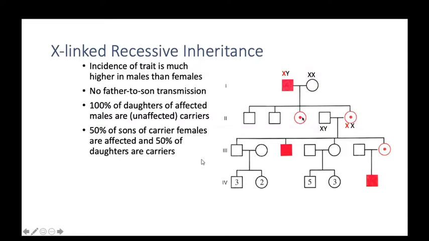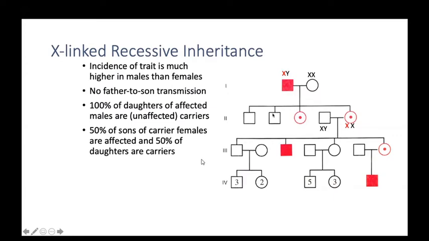But here the condition is heterozygous, so only females become carriers, not affected. All boys are unaffected because the Y gene came from father and the X chromosome gene came from mother, so boys are unaffected.